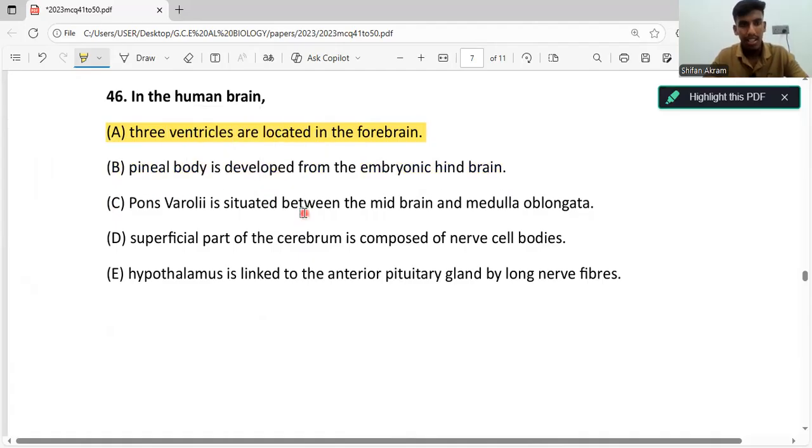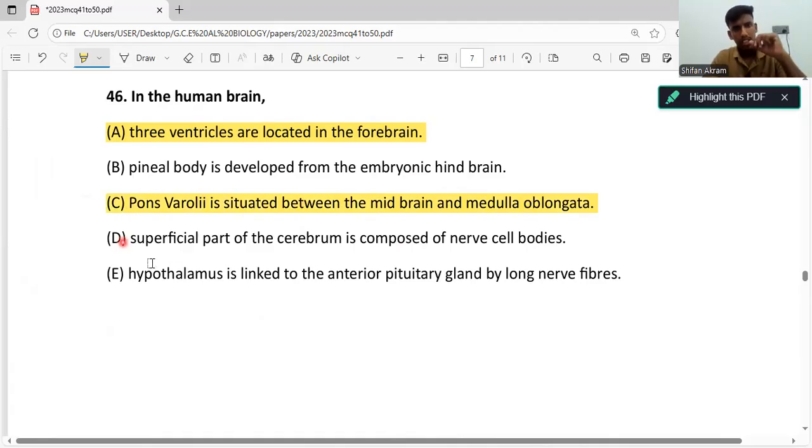I don't know why I'm highlighting the wrong statement sometimes. Okay, the third answer, pons varolii is situated between the midbrain and the medulla oblongata. Now, in the brainstem, first we have the midbrain, then we have the pons varolii, then finally we have the medulla oblongata. So this statement is correct because the pons varolii is present between the midbrain and the medulla oblongata in the middle. So this is also correct.